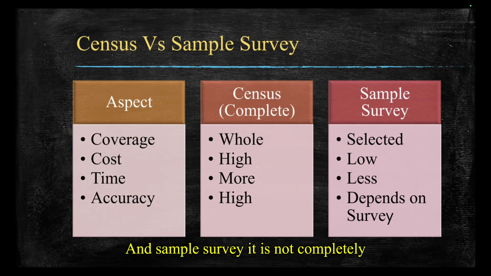And sample survey is not complete, but data is collected only from a selected portion of the population. For example, opinion polls before elections. The difference is that census is accurate but time consuming and costly. And sample is quick and cheap but may have errors.